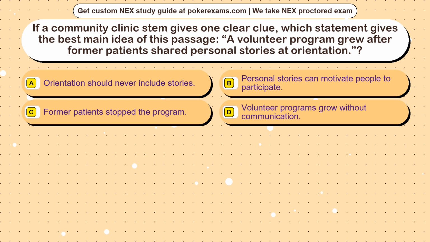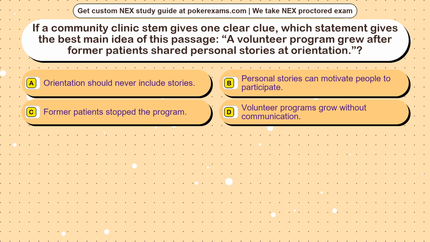Question 4. If a community clinic STEM gives one clear clue, which statement gives the best main idea of this passage? A volunteer program grew after former patients shared personal stories at orientation. Option A, orientation should never include stories. Option B, personal stories can motivate people to participate. Option C, former patients stopped the program.